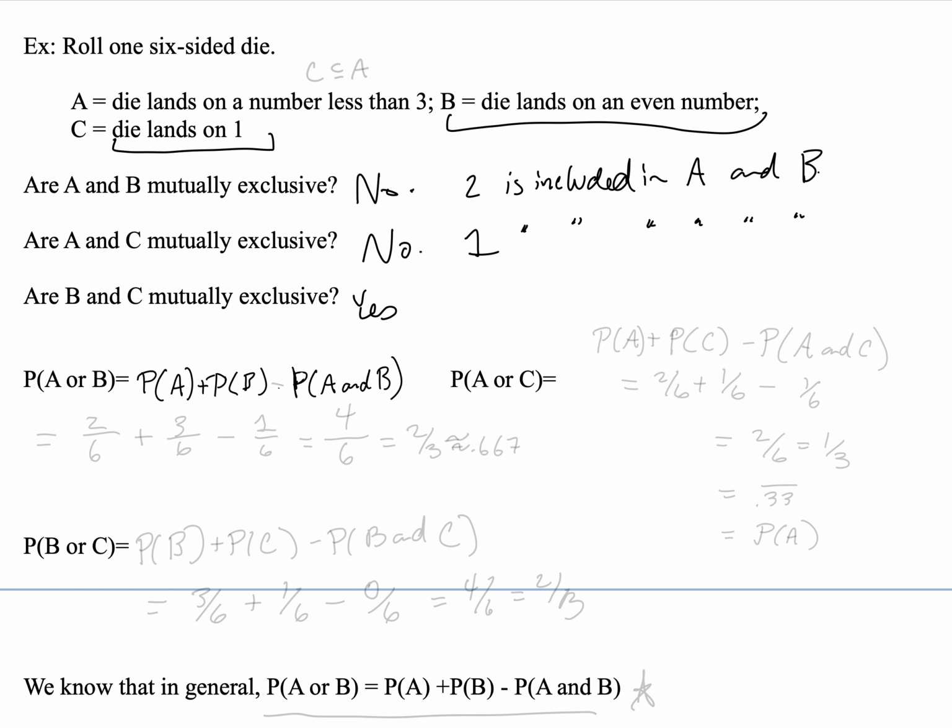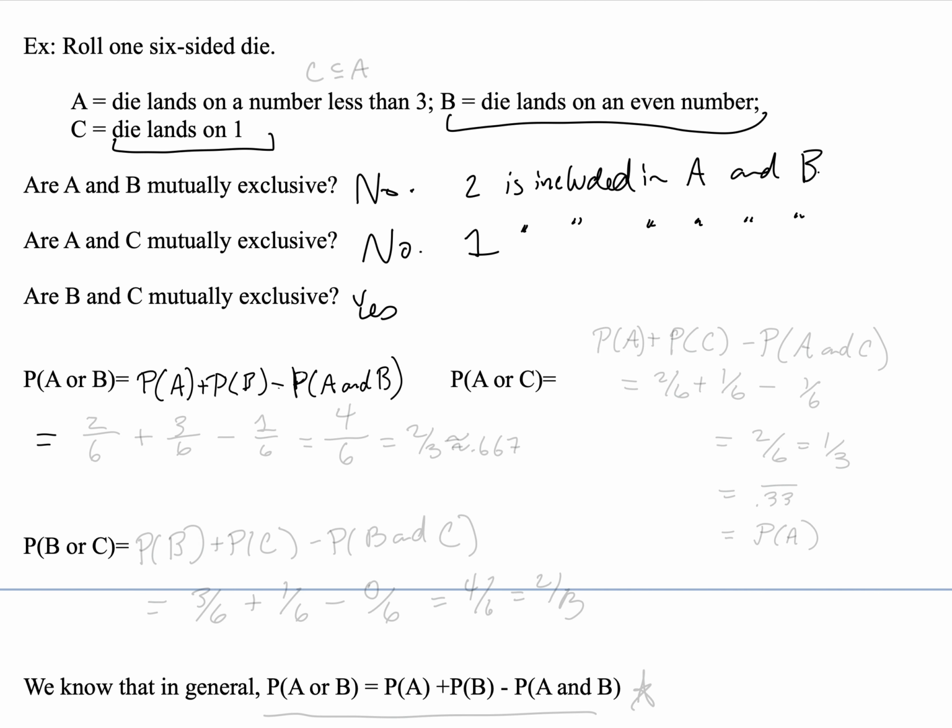So probability of A or B we know is equal to probability of A plus probability of B minus the probability of A and B. So that would be equal to the probability of A, that the die lands on a number less than 3.